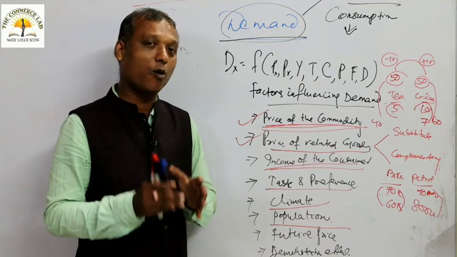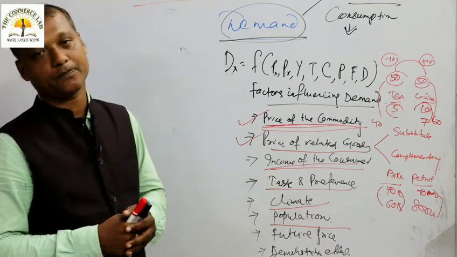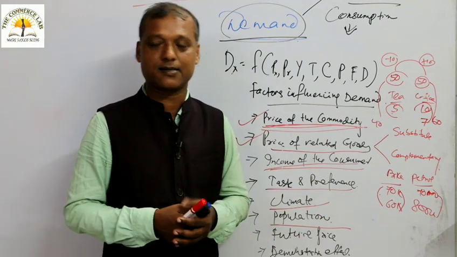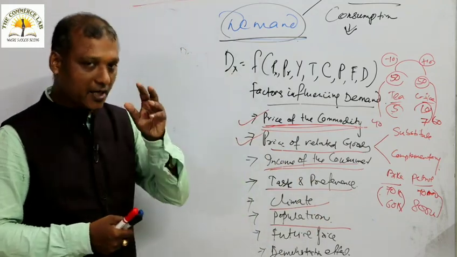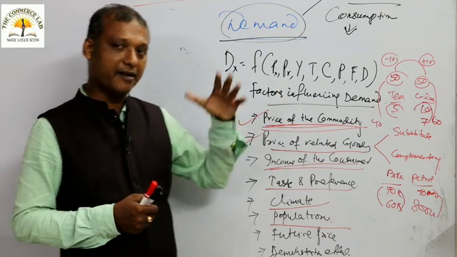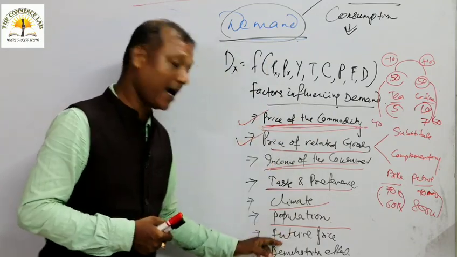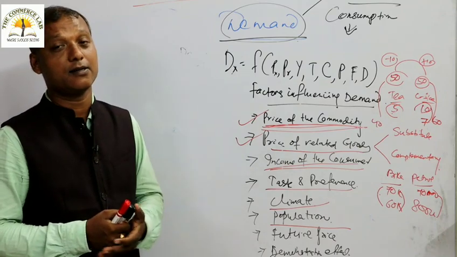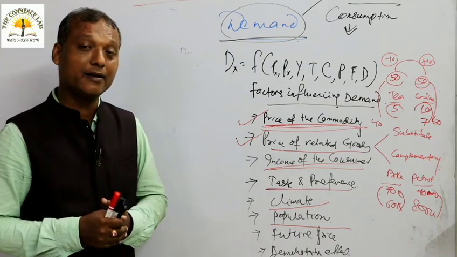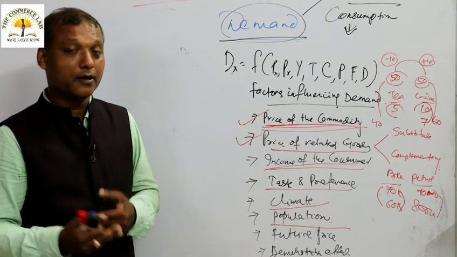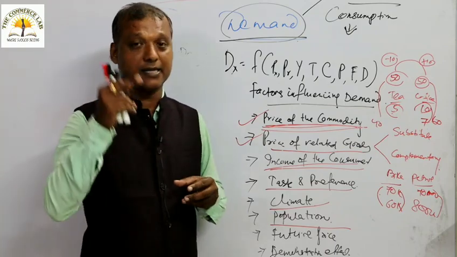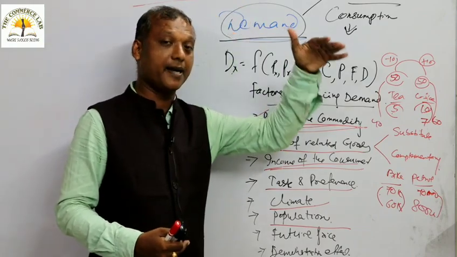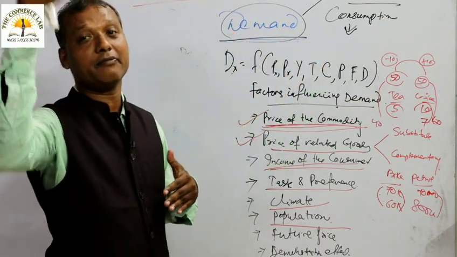Take for example, now the price of a commodity is high. As a consumer, you know that when the price of a commodity is high, you can't purchase. So you expect that after 5 or 7 days, the price of the commodity is going to fall. So what will be your reaction to demand? Definitely you will wait for the 5 or 7 days for the price to fall. When the price falls after 5 days, your demand will increase.